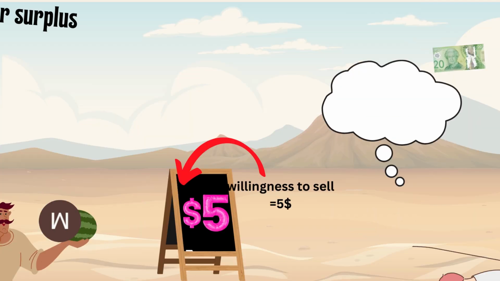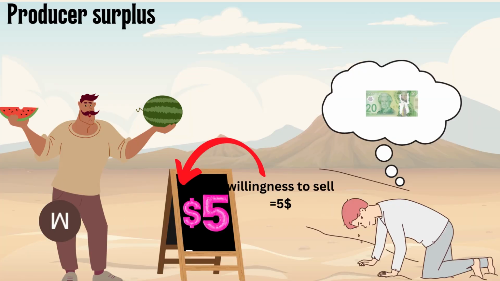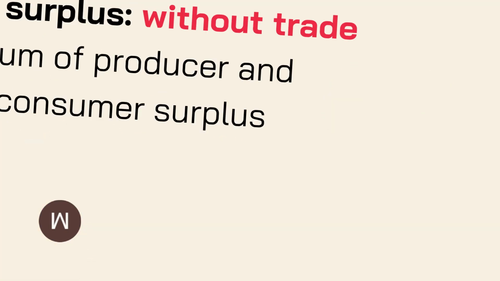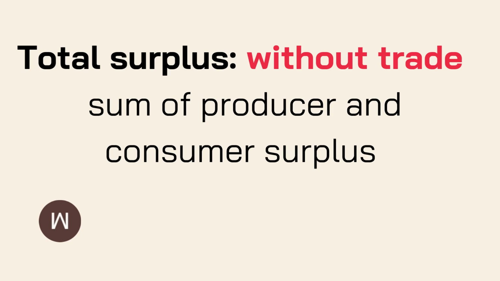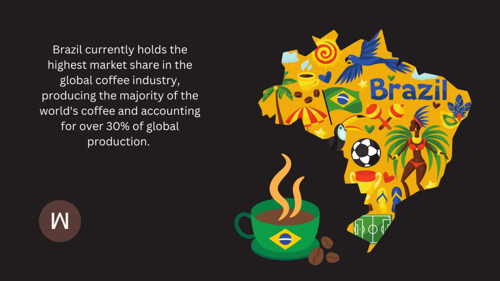Producer surplus is the difference between a price at which the producer is willing to sell a good or a service and the price they actually receive. Total surplus without trade is the sum of the producer and consumer surplus. It represents the overall economic welfare generated by the exchange of goods and services in a market. Using a real-life example, I will now highlight how Brazil benefits from trade to improve their overall economic welfare.